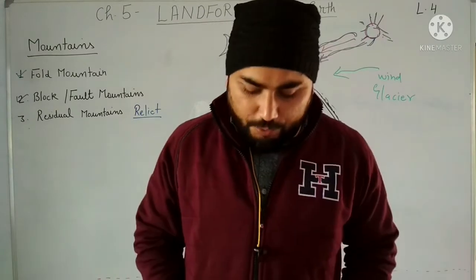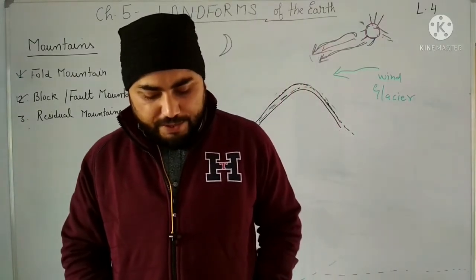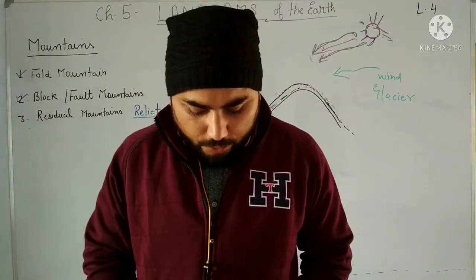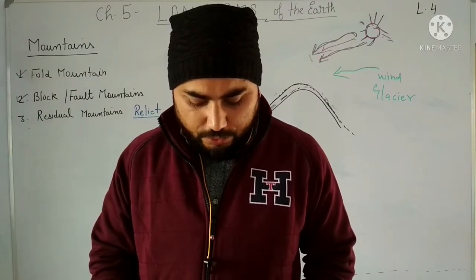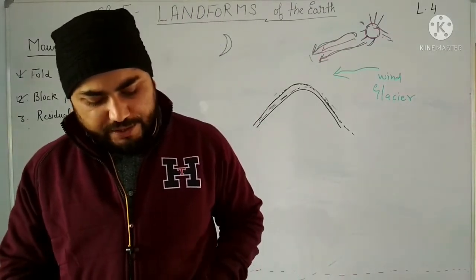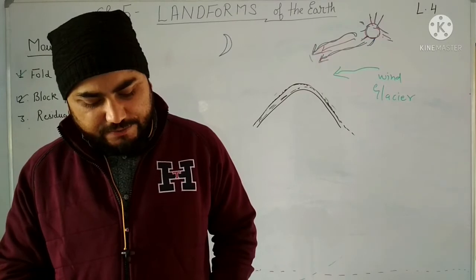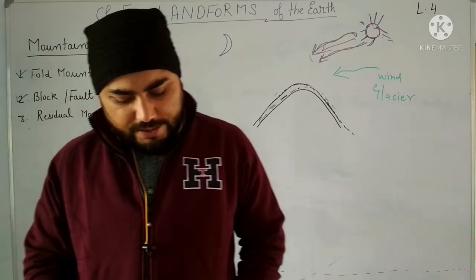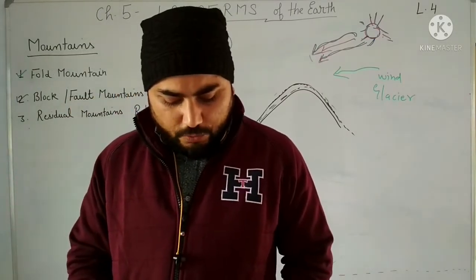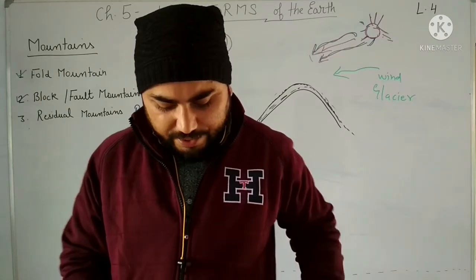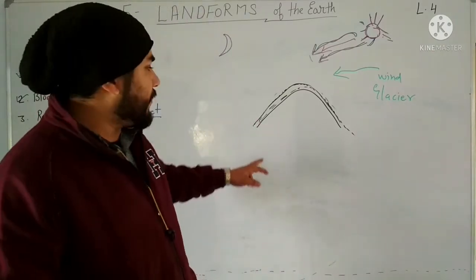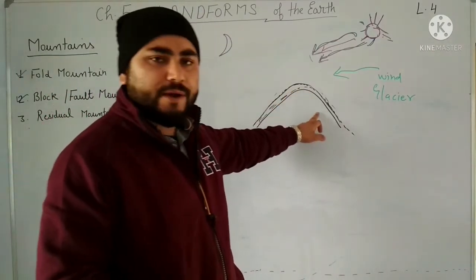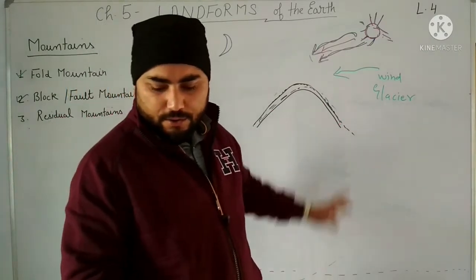So mountains which are subject to weathering and erosion for a long time are lowered down and called residual or relict mountains. Denudation and erosion by natural agents such as winds, water, snow, etc. can cause the mountains to be lowered, but some resistant areas may remain and form residual mountains. So this was a resistant area, because of the tough or hard rocks.